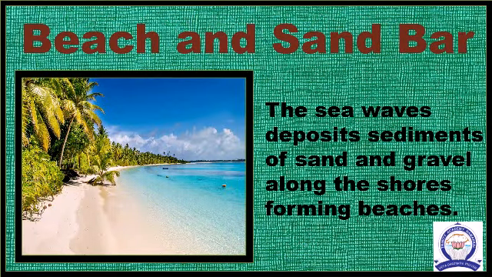Beach and sandbar. The sea waves deposit sediments of sand and gravel along the shore, forming beaches. A sandbar is a deposition of sand or mud found in the sea, almost parallel to the coast.